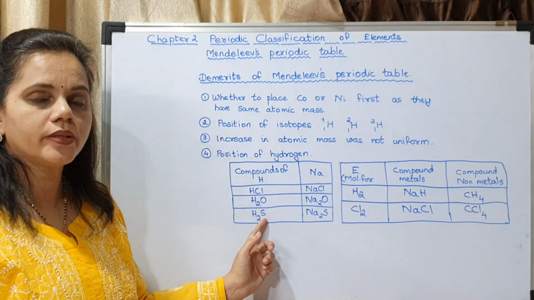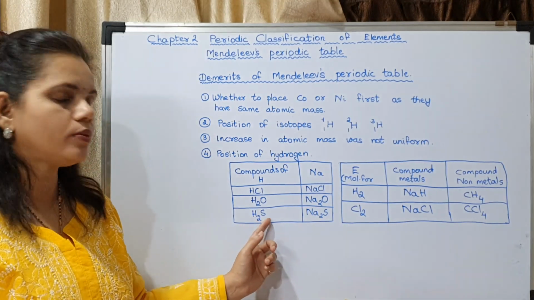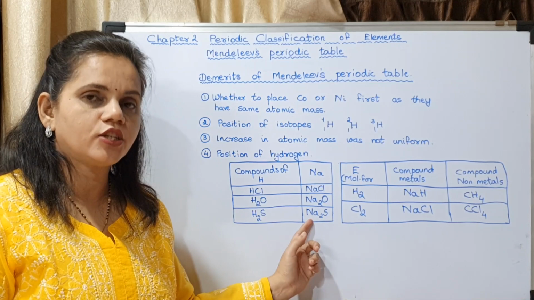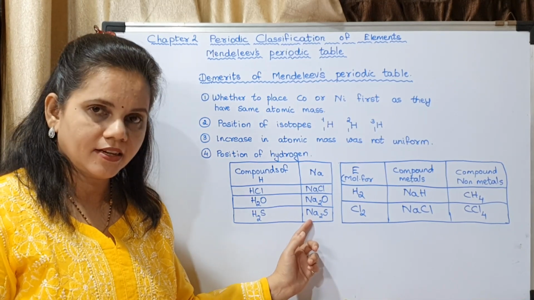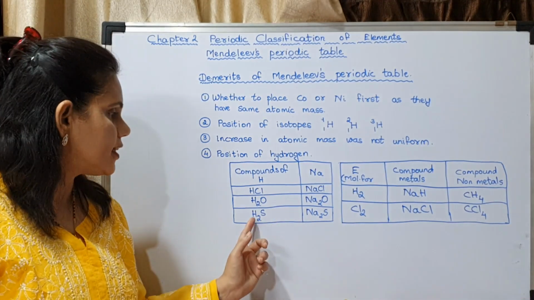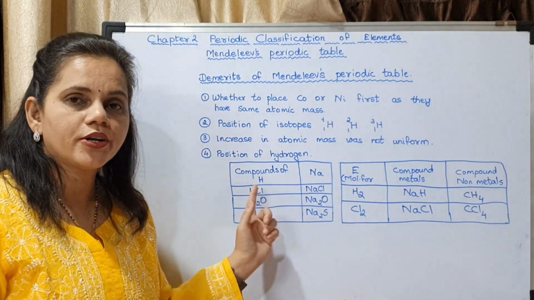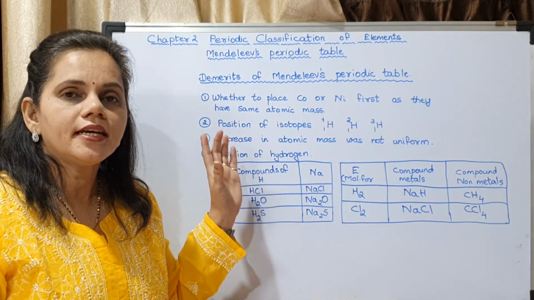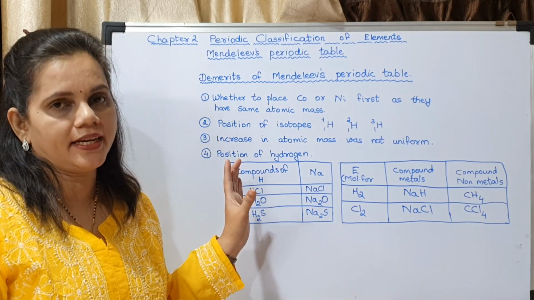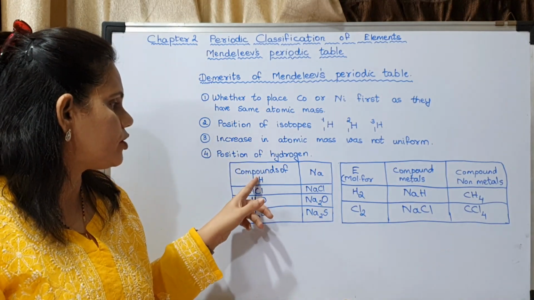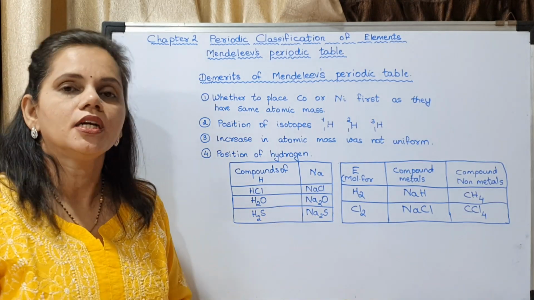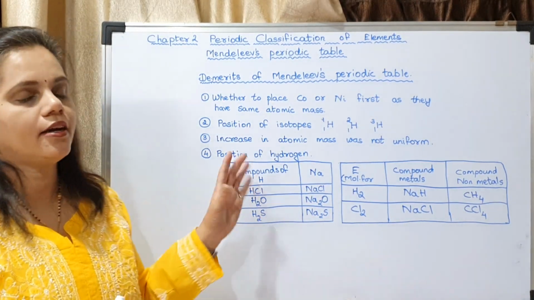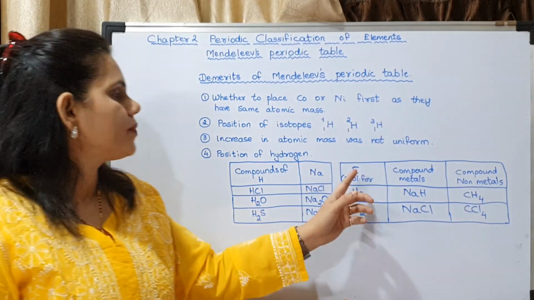Hydrogen combines with sulfur to form H2S. Sodium also combines with sulfur to form Na2S. So you may see the molecular formulas are more or less the same. Understood? So they are showing similarities. That means hydrogen shows similarities with sodium. Sodium is an alkali metal. Now we will see the next table.